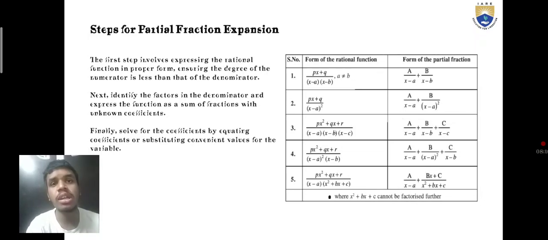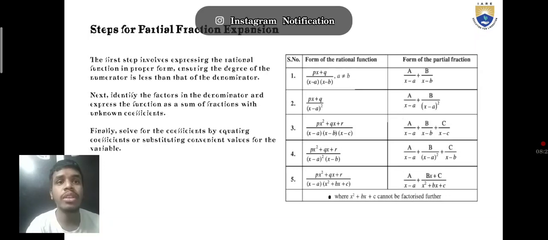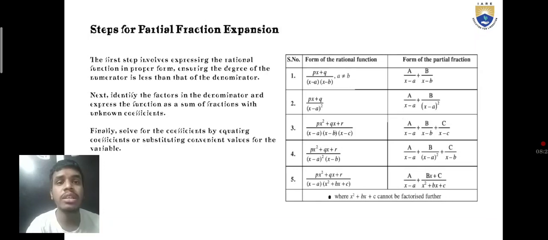sir, steps. Here are the main steps for partial fraction expansion. The first step is to express the rational function in proper form, ensuring the degree of the numerator is less than the degree of the denominator.